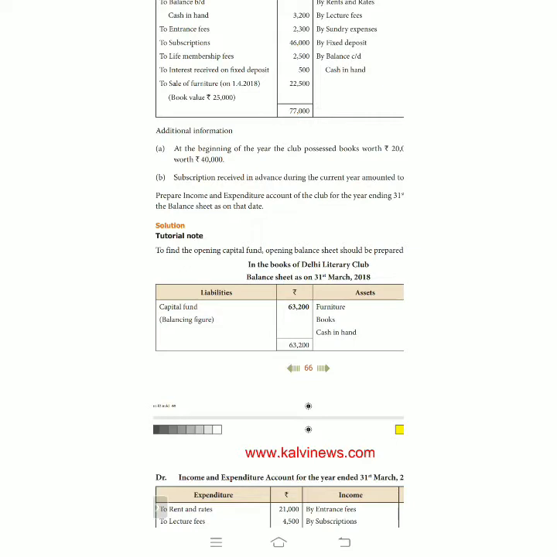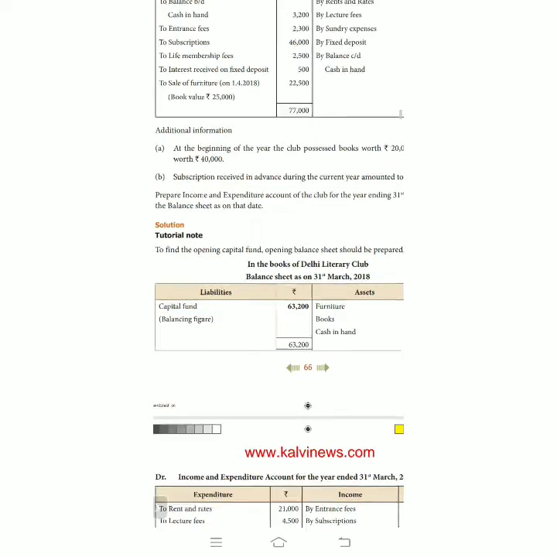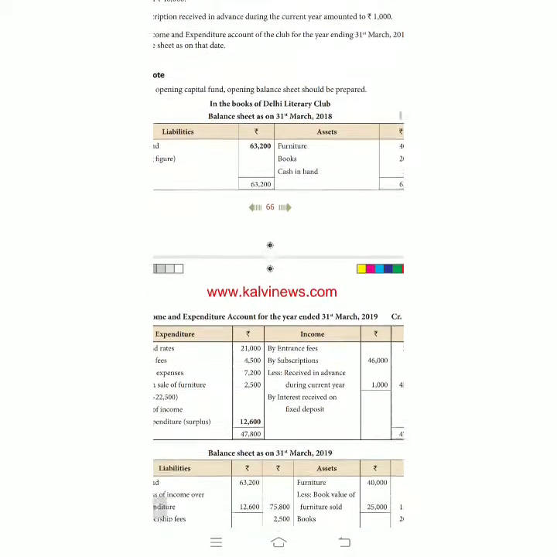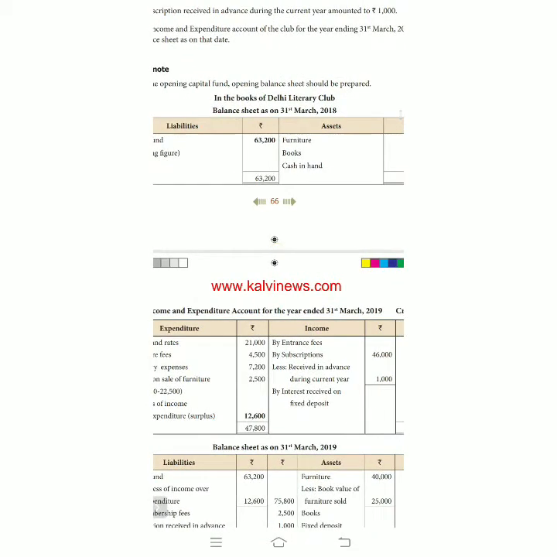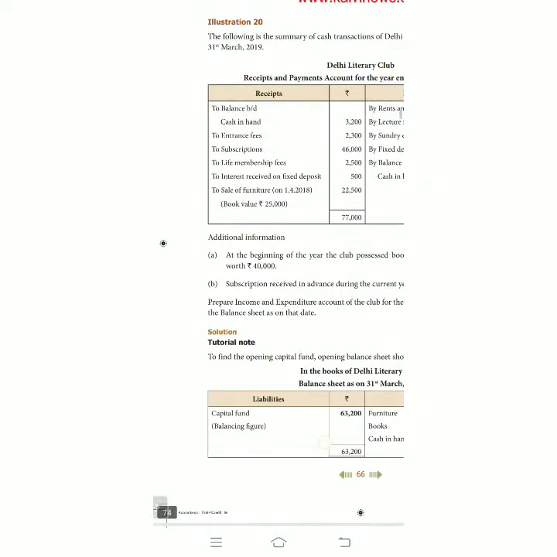If the capital fund is given in the book itself, there is no need to prepare the opening balance sheet. Since it is not given, with the available information related to last year, we prepare the balance sheet. The balancing figure is the capital fund. Any doubt? Okay, we can see the receipts one by one. The opening cash is over.